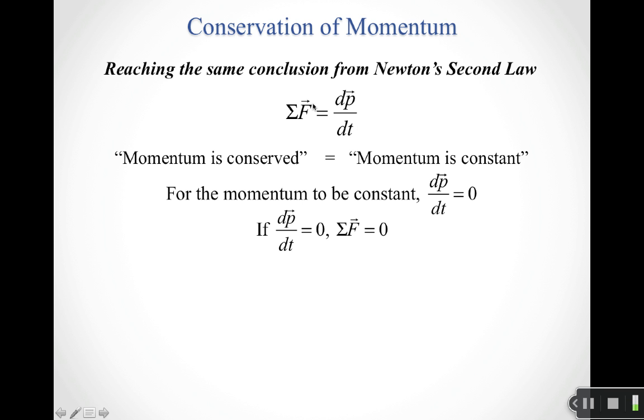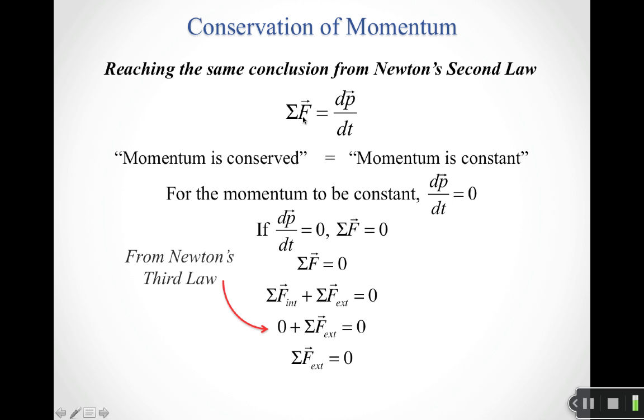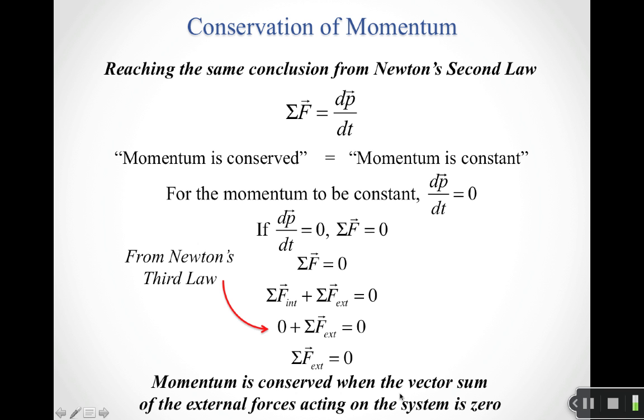Well, clearly if you make this term equal to zero, then that tells you that the net force has to be zero. And again, we can break up that net force into two pieces: the sum of the internal forces plus the sum of the external forces. And again, from Newton's third law, we know that the sum of the internal forces is going to be 0. And so we're left with the same conclusion. Momentum is conserved when the vector sum of the external forces acting on the system is 0.